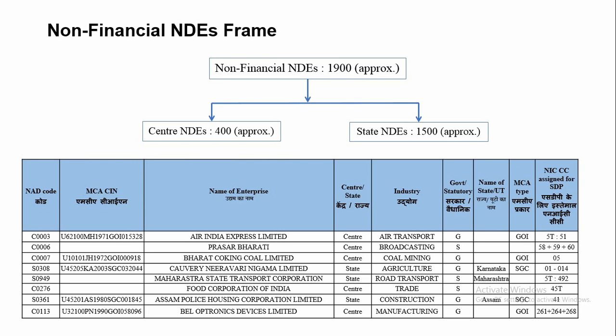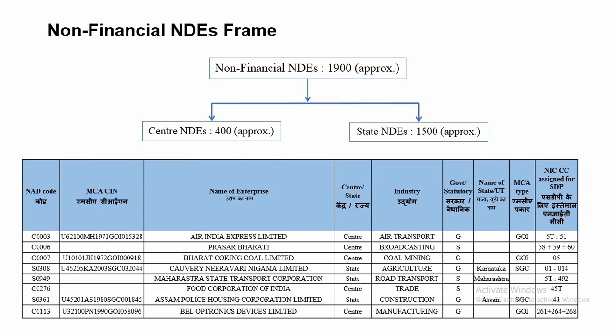The frame is being revised or updated regularly by adding newly formed NDs and deleting the closed, merged or non-functional units. Usually the Ministry of Public Enterprises and Heavy Industry conducts an annual survey of all the central NDs. The list of central NDs is used to add enterprises in the frame. Further, lists are also obtained from the respective state governments or state AG offices.